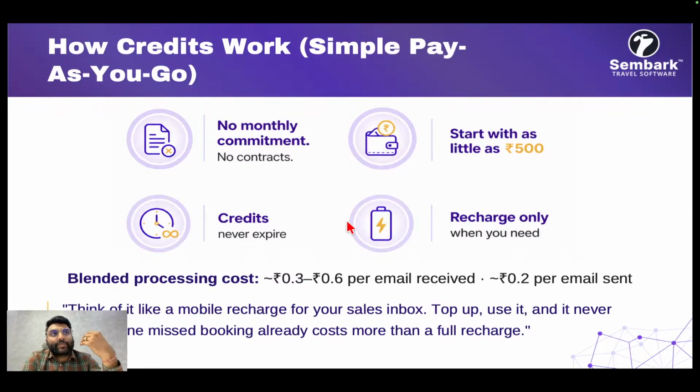It depends on the email length, the tokens AI consumes, right? If it is not an inquiry, the cost would be less than 5 paisa, 10 paisa. And if it's a query, it will process it multiple times and extract all the relevant information, and it will be just 30 paisa, 40 paisa per email received. So it's just like a mobile recharge to make your team very efficient, right?